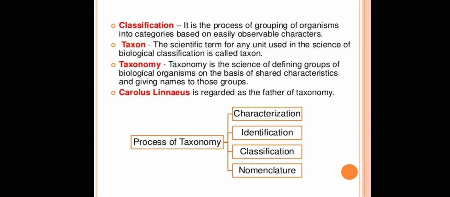For example, we easily recognize groups such as plants or animals or dogs, cats or insects. The moment we use any of these terms, we associate certain characters with the organism in that group. What image do you see when you think of a dog? Obviously, each one of us will see dogs and not cats, isn't it?